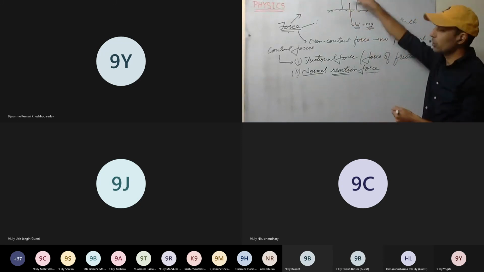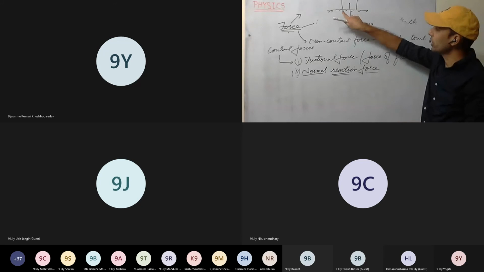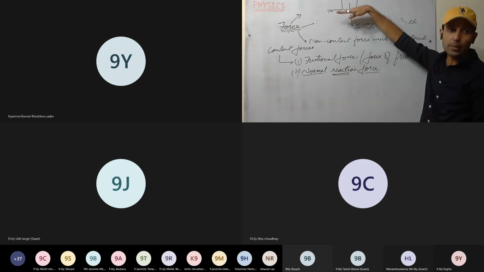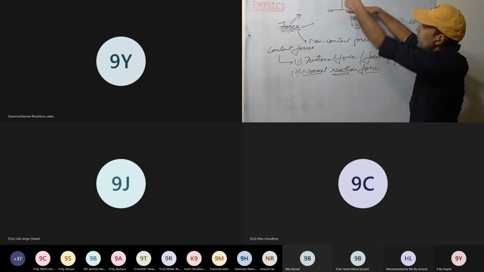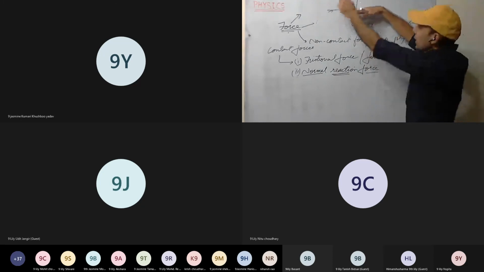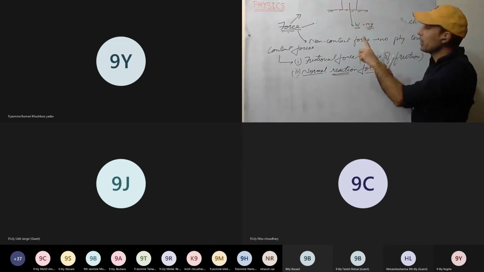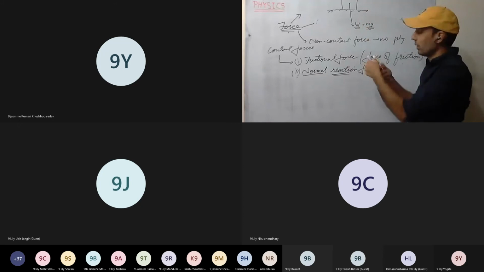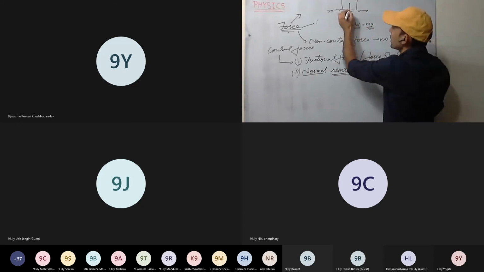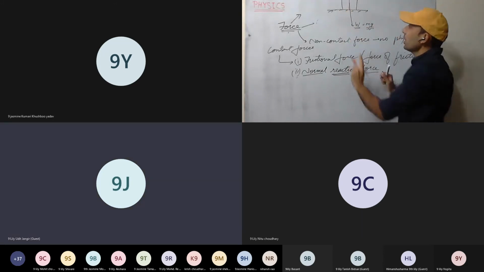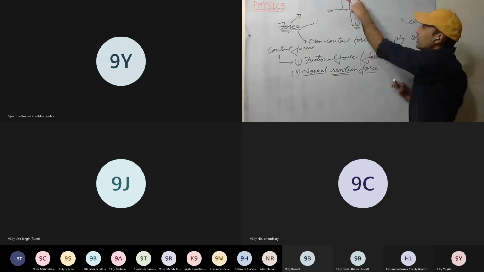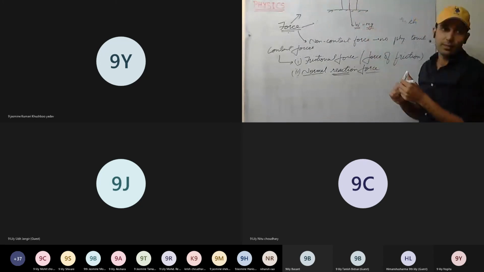So it wants to go down, but what is preventing its motion? This tabletop, this wood, is preventing it from going down. It doesn't allow it to move down. So it is applying a force in the opposite direction, and these two forces will be equal.